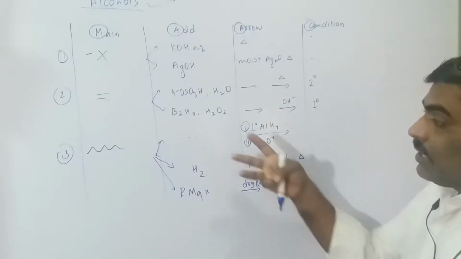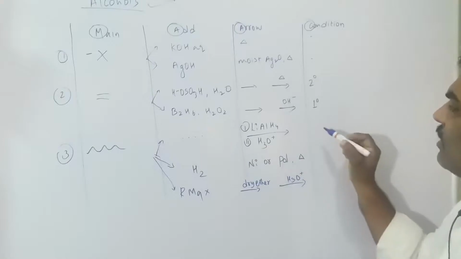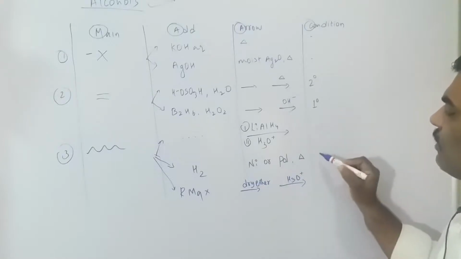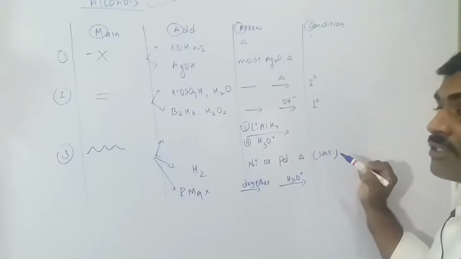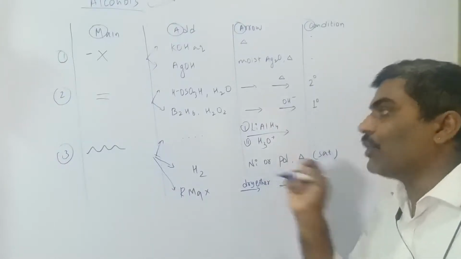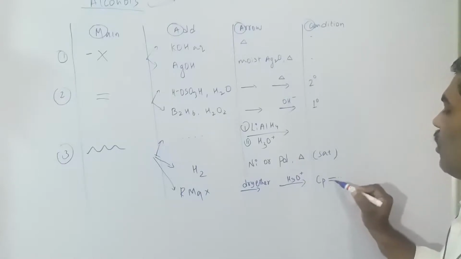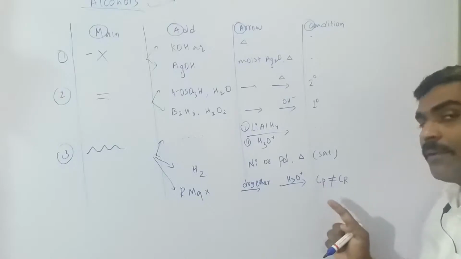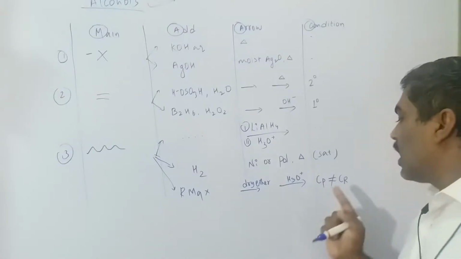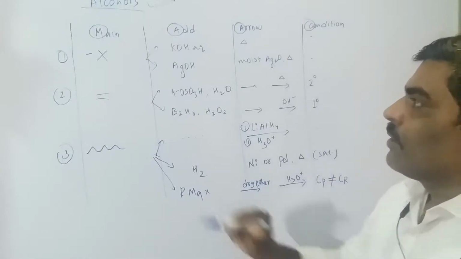Now, three possibilities are there. So what is the condition? Condition in the sense, like here it's okay, no condition is there, but for this a saturated compound is formed. That you will understand when we take the actual question. And for this, Cp is not equal to Cr, meaning carbon of product is not equal to carbon of reactant, meaning a difference in carbon.